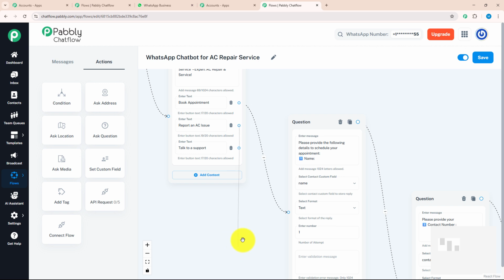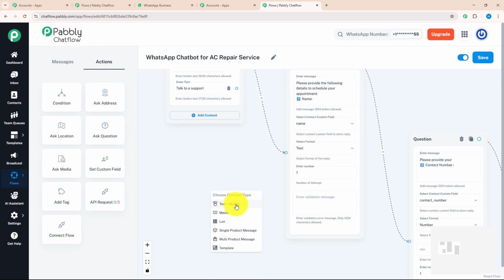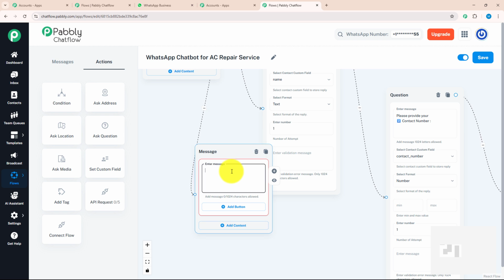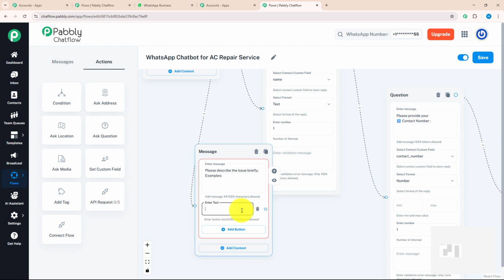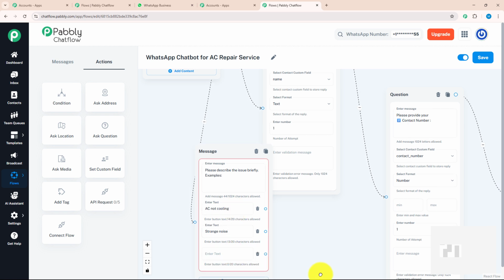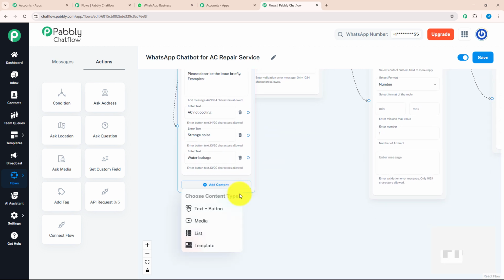After that, let's give a separate message for report an AC issue. For that, I will drag and drop this option over here and select the text button. On this message box, I will enter a message: "Please describe the issue briefly." For example, I will add a few action buttons. Number 1, AC not cooling. Number 2, strange noise. Number 3, water leakage.